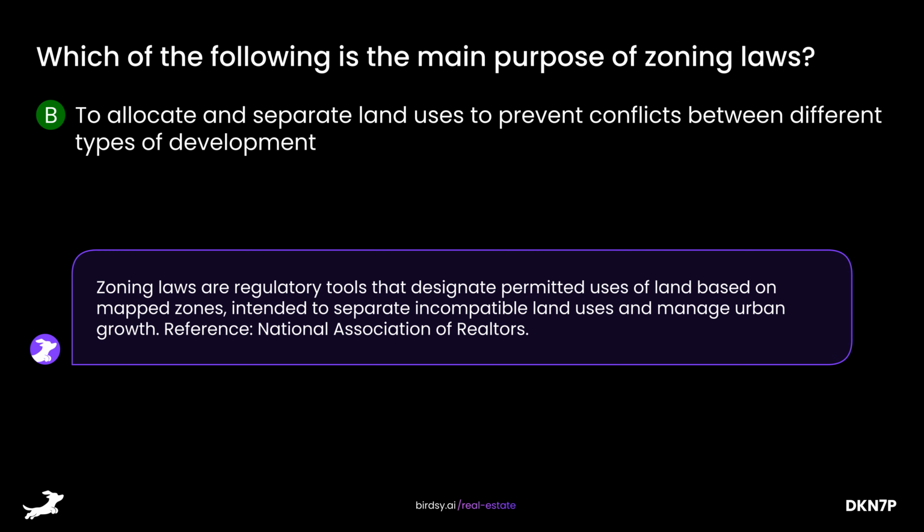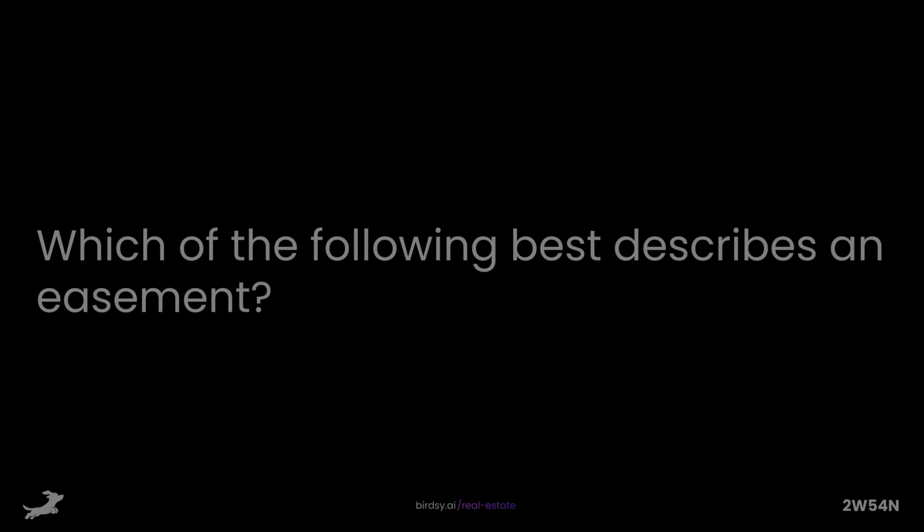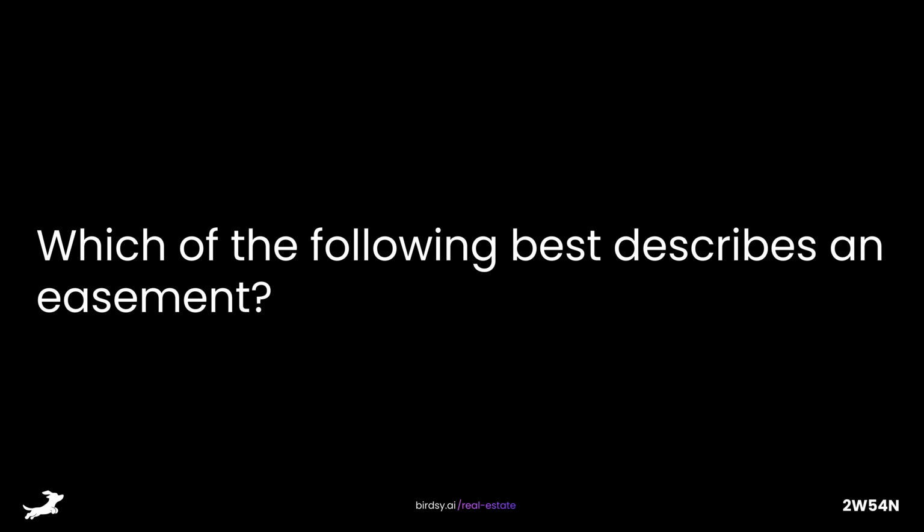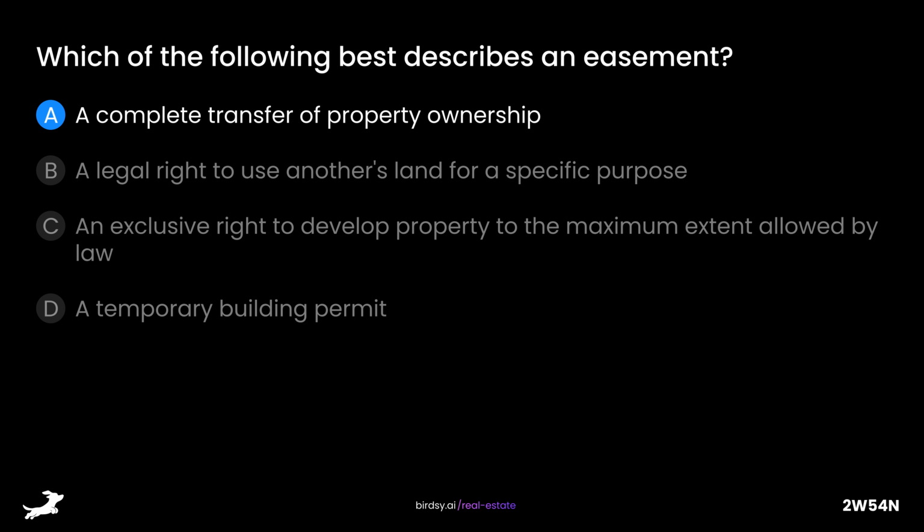Zoning laws are regulatory tools that designate permitted uses of land based on mapped zones intended to separate incompatible land uses and manage urban growth. Reference: National Association of Realtors. Which of the following best describes an easement? Is it A. A complete transfer of property ownership, B. A legal right to use another's land for a specific purpose,